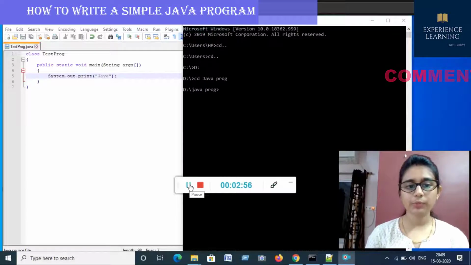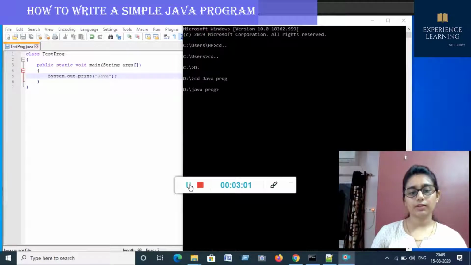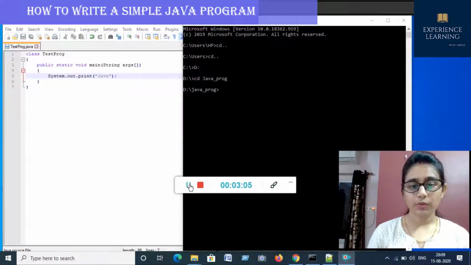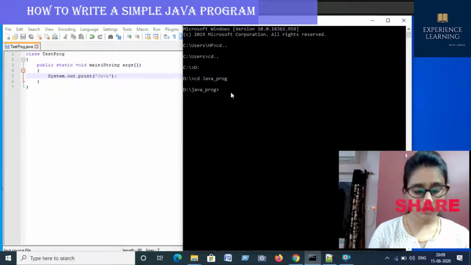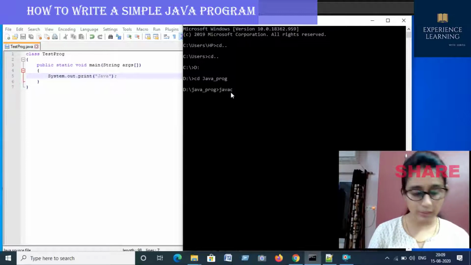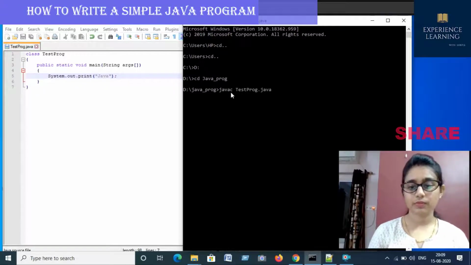In the command prompt, as this is saved in D drive, I have changed to it, and then into Java prog, where the file is saved. Now I'm going to compile the code. I'm writing javac, then the name of the file, testprog.java. Now it's being compiled.